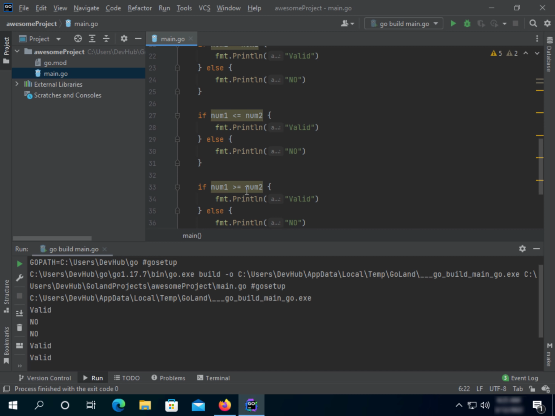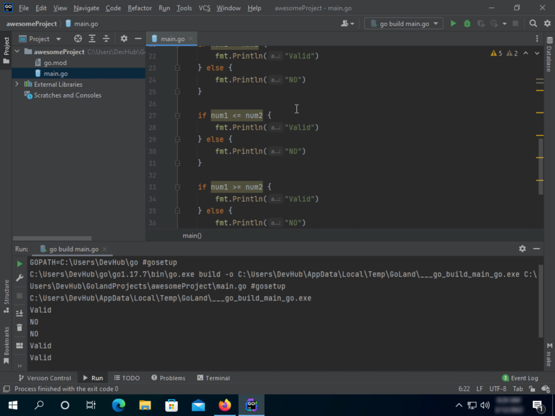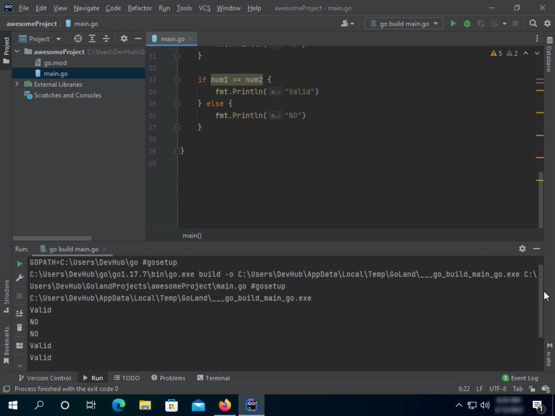If it's not bigger, even if it's just equals num2, then it prints valid. And also here, if it's smaller, print valid, and even if it's not smaller but it equals num2, it still prints valid. Okay, great. That's it for relational.